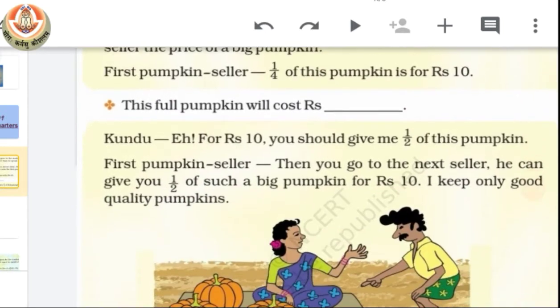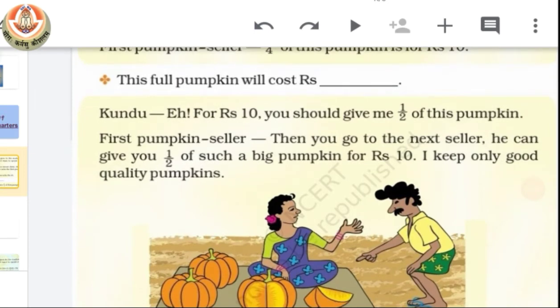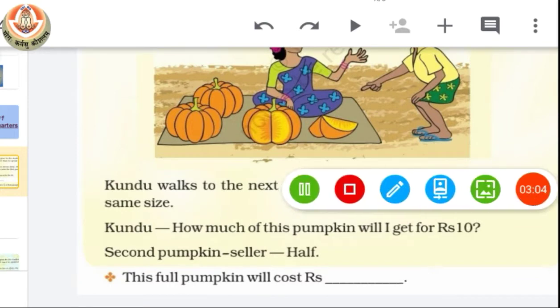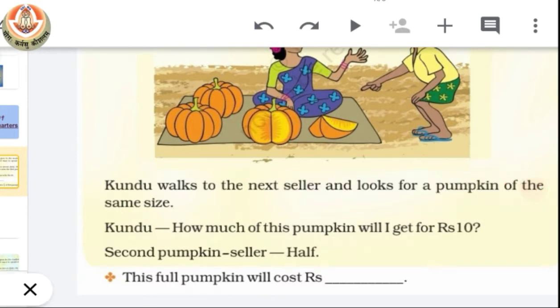Now further Kundu said, for 10 rupees you should give me half of the pumpkin. So the first seller said, then you go to the next seller. He can give you half of such a big pumpkin in rupees 10. I keep only good quality of pumpkin. Then after this, Kundu walked to the next seller and looked for a pumpkin of the same size.